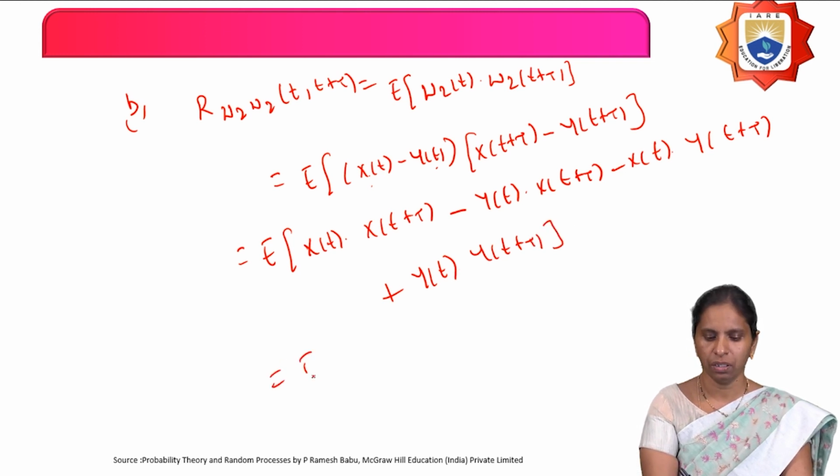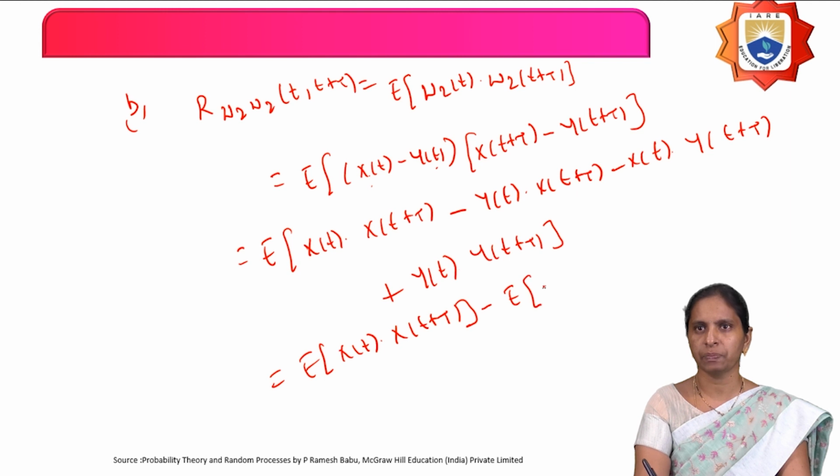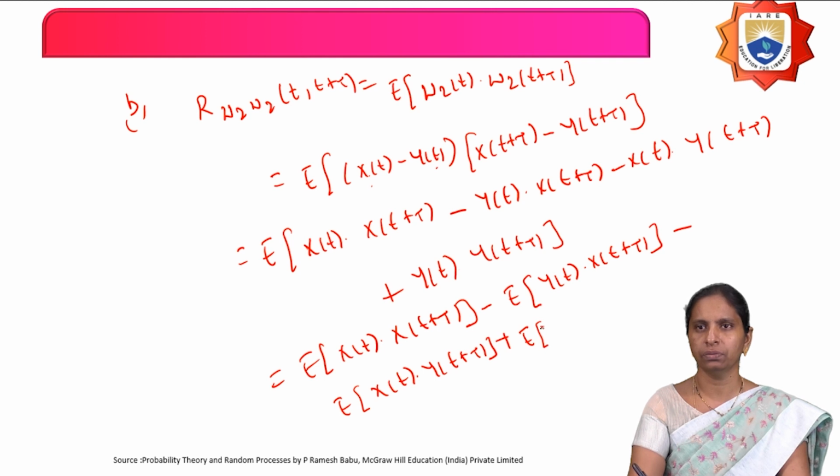That equals the expectation of X(t) X(t+τ) minus the expectation of Y(t) X(t+τ) minus the expectation of X(t) Y(t+τ), plus the expectation of Y(t) Y(t+τ).